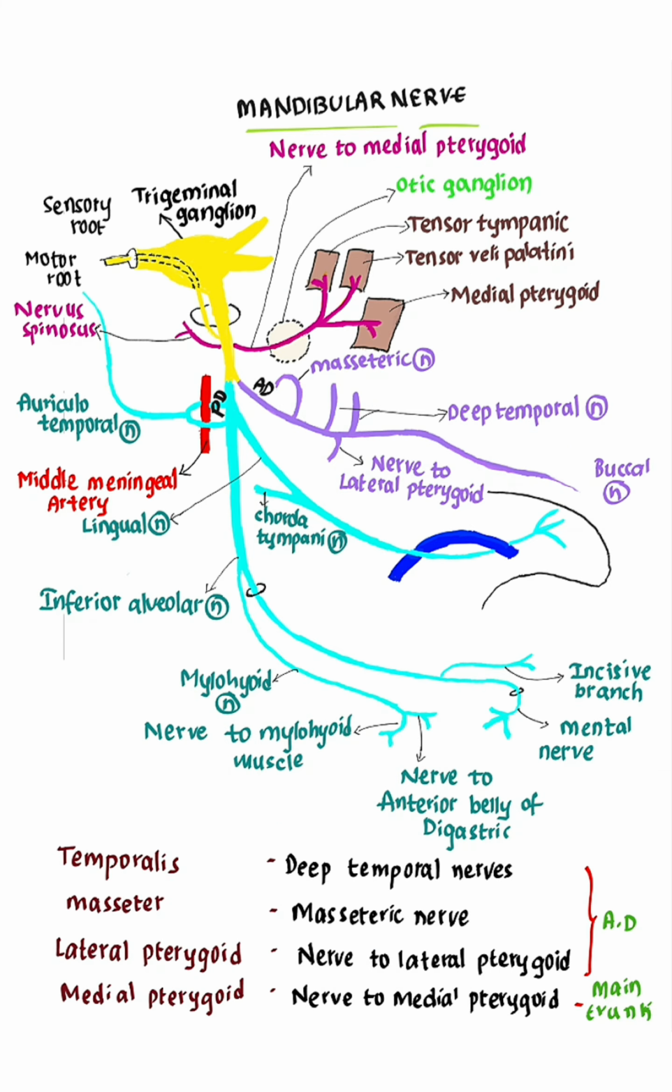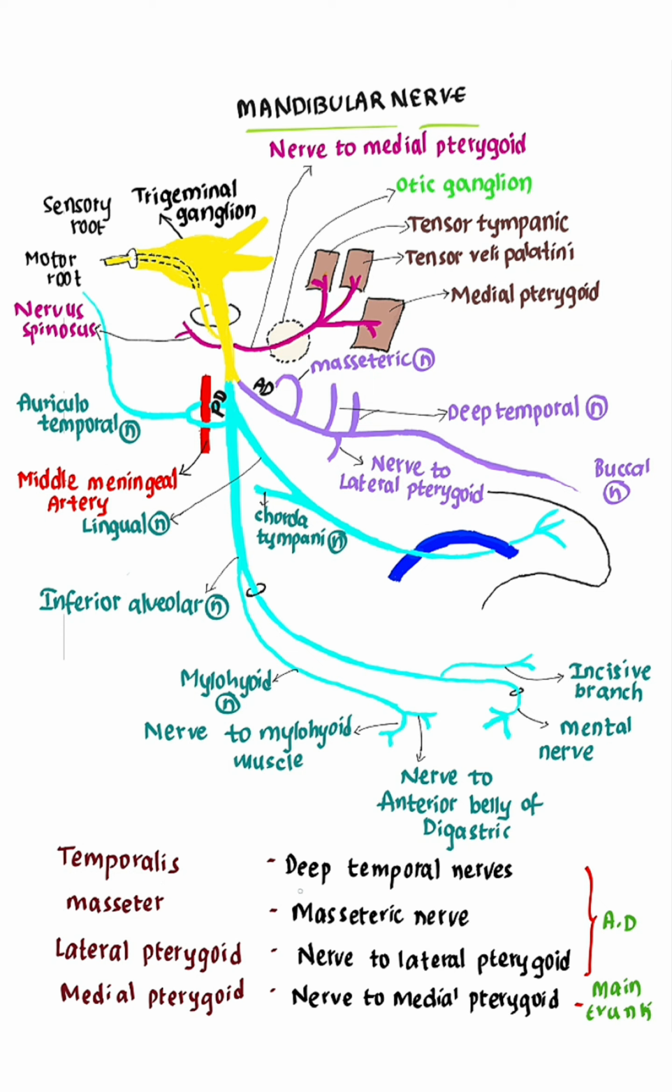Now, supply of the muscles of mastication. All the muscles of mastication are supplied by the mandibular nerve. You can see here, this is the main trunk of the mandibular nerve. It divides into an anterior division and a posterior division. Out of the four muscles, only medial pterygoid is supplied by a nerve that arises from the main trunk of the mandibular nerve. The remaining three muscles are supplied by nerves that arise from the anterior division of the mandibular nerve.